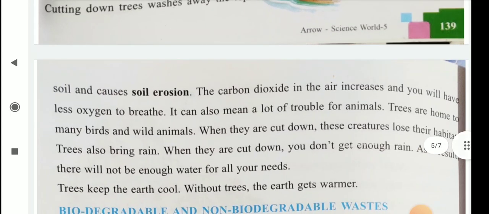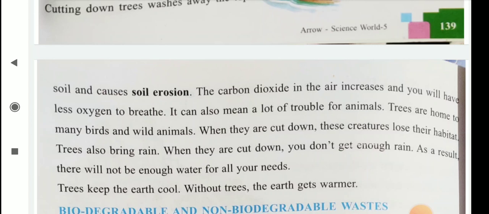The carbon dioxide in the air increases and you will have less oxygen to breathe. It can also mean a lot of trouble for animals. Trees are home to many birds and wild animals. When they are cut down, these creatures lose their habitat.